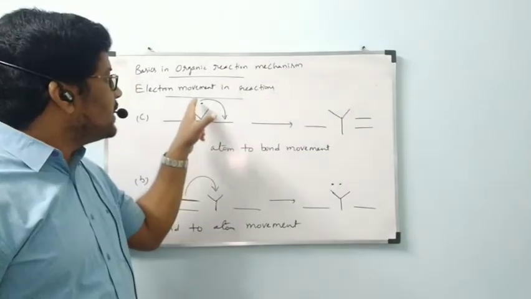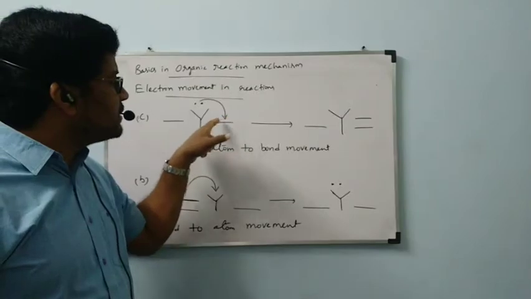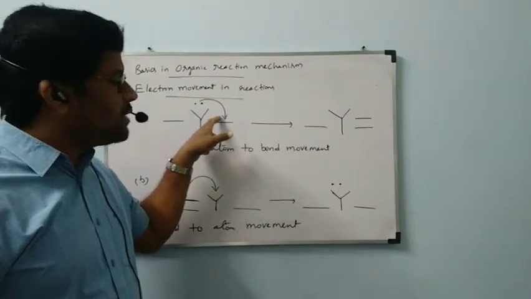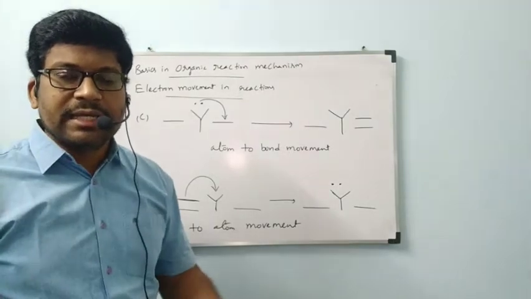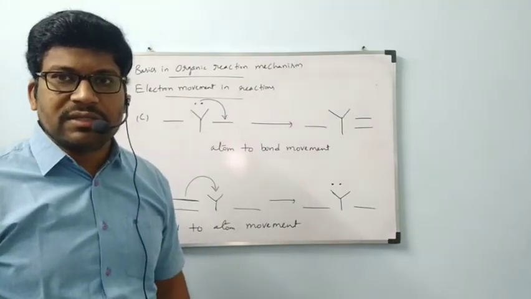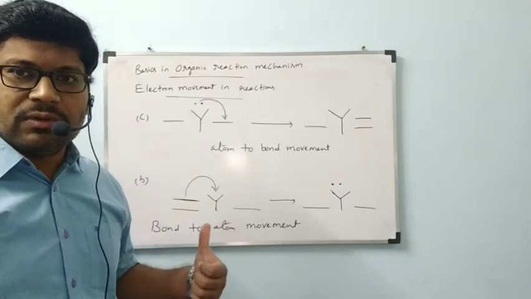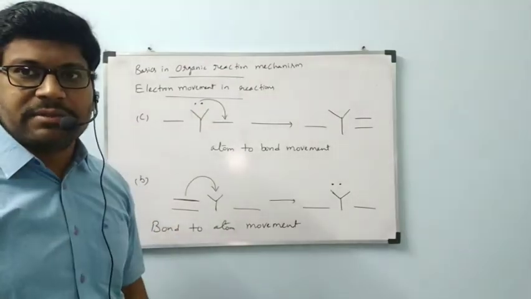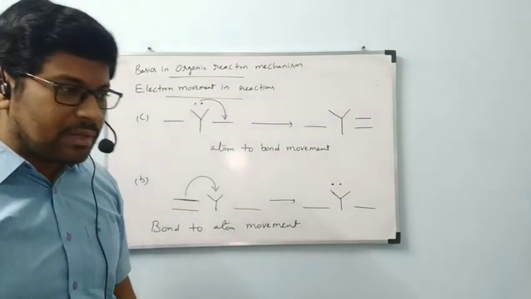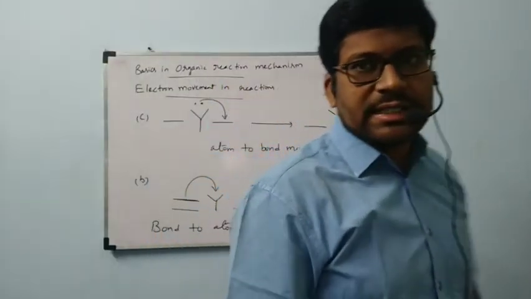If a complete electron pair is moved, we represent it with a full arrow mark. We will get clarity on that in the next topic, homolytic fission and heterolytic fission. Before that, all of you note down these electron movements in reactions carefully. Three types of electron movements are possible. Next, we will go for the next side heading.